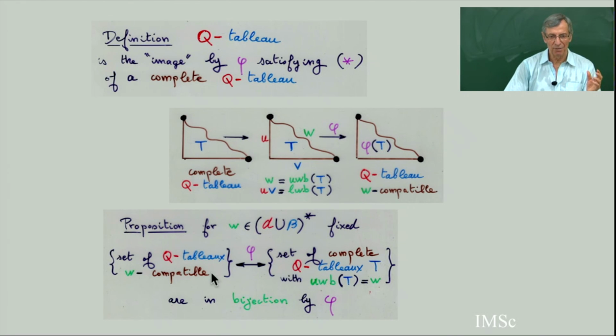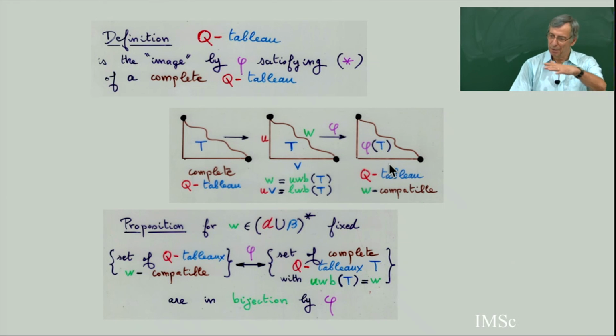And then I have the analog: the set of W-compatible Q tableau is in bijection with the set of complete Q tableau with upper border equal to W. They are in bijection by the map phi. So there is a slight difference. There is this notion of Q tableau because you may lose the word W when you do the morphism. But the main thing is that Q tableau are in bijection with complete Q tableau.